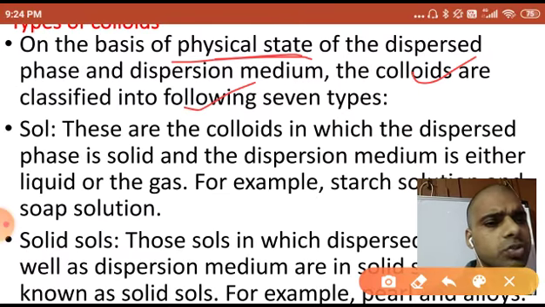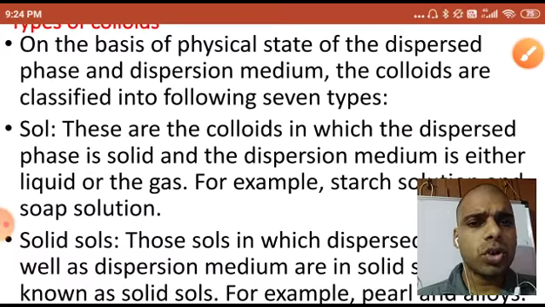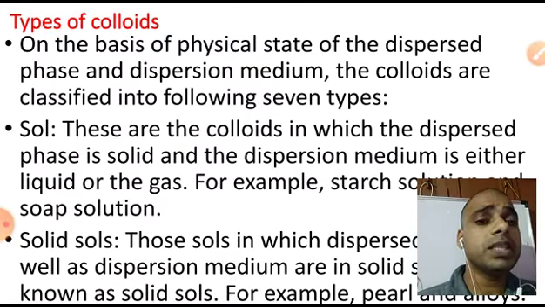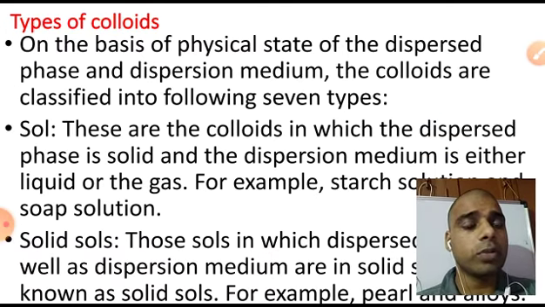And once you recognize that one, then you can say easily that this one is sol, solid sols, foams, gels, whatever. So you have to categorize that one. You have to find that one. So first is Sol, and here you can see, dear student, in Sol, these are the colloids in which the dispersed phase is solid. Dispersed phase is solid, and the dispersion medium is either liquid or gas. You should know. Here, examples are starch solution and soap solution.